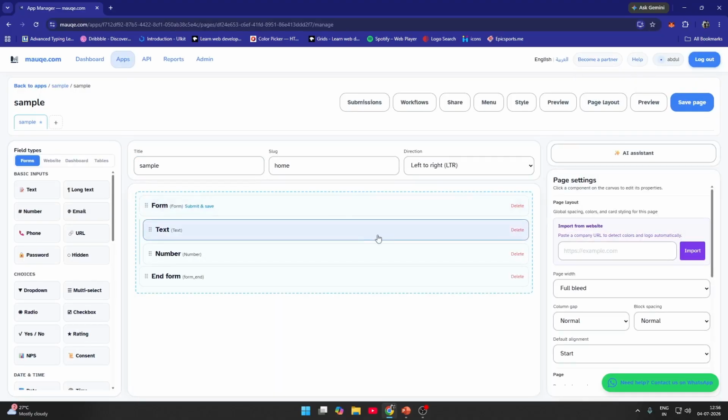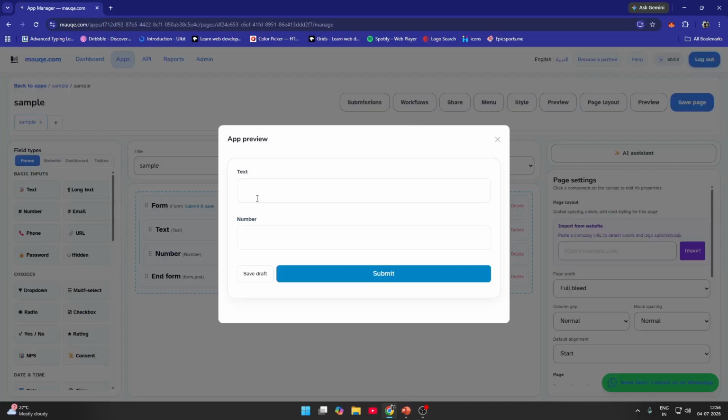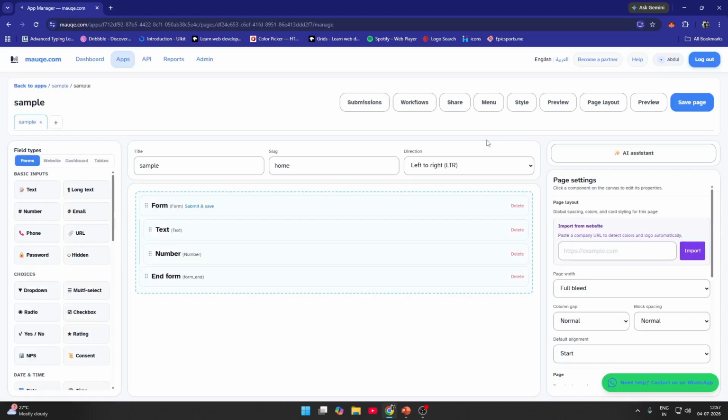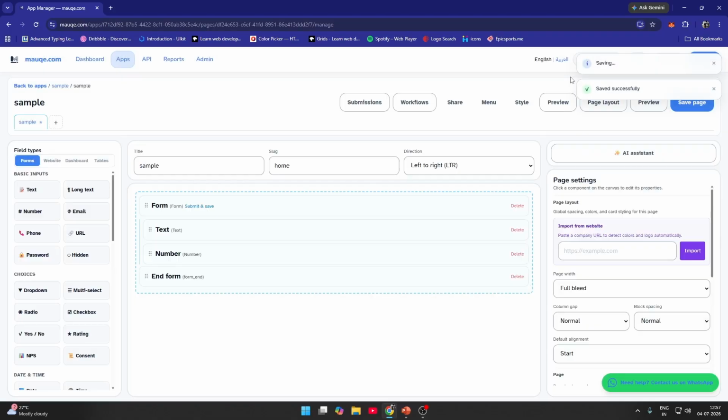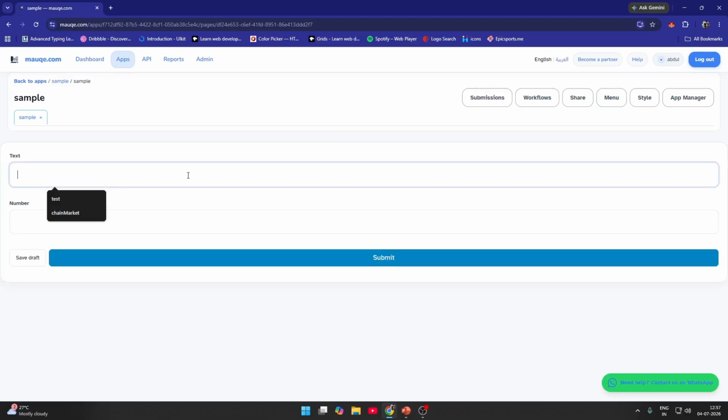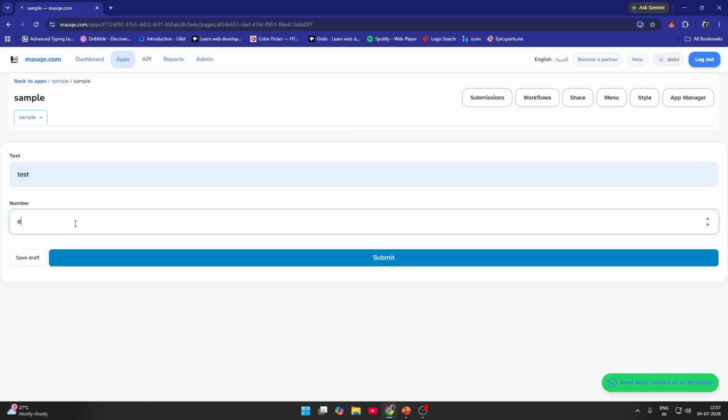You'll be having the link. I'll show you how to see the link, and you can preview the form, whatever you have created. So you have to share this, and this will be the link, enable public link. You have to share this application publicly, and you have to enable this first, or else you will not be able to see it publicly. Save this setting first, then preview it, or just go through that link and submit the details.